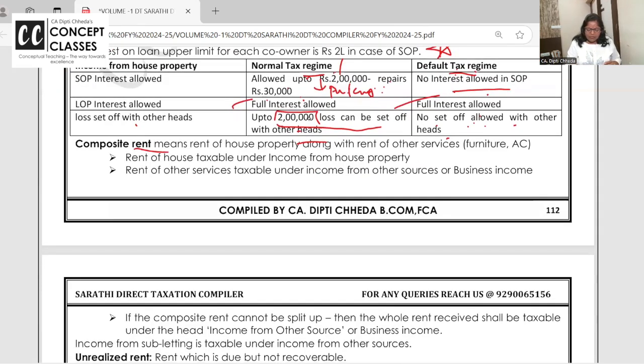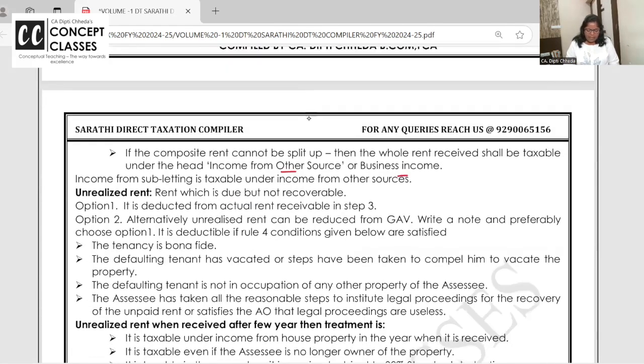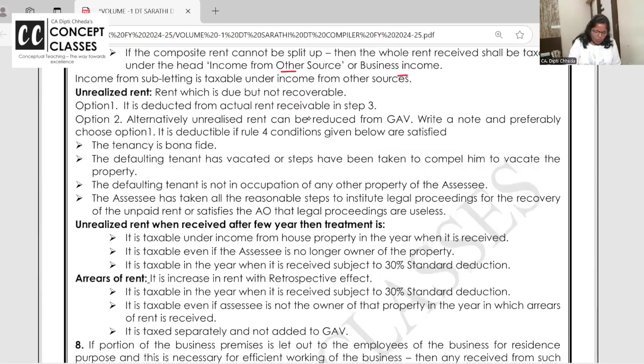Next is the concept of composite rent. Nowadays, houses are given on rent with all amenities, club and swimming pool and dining table, refrigerator and AC and so on. Then rent of house is house property; other services are business income or other source. If you cannot split, everything will be taxable under other source or business income, not in house property. Okay. Next are the two correlating concepts of unrealized rent and arrears of rent.